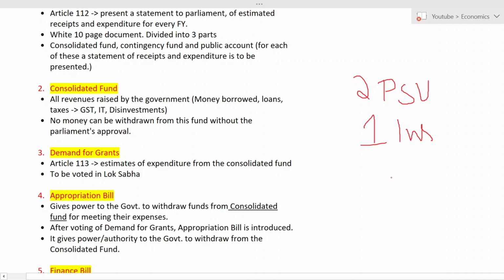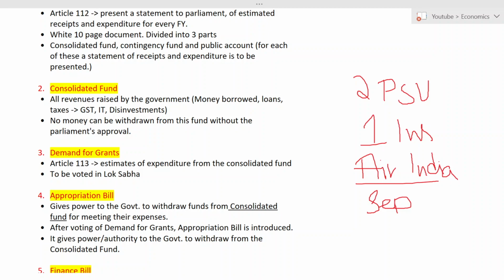And this year they are planning to disinvest Air India, which they started in 2018 or so, but they have said that it will be completed this year by the end of September. They have said this in the budget itself. Not only Air India, but also other companies. I will tell you what those are now.